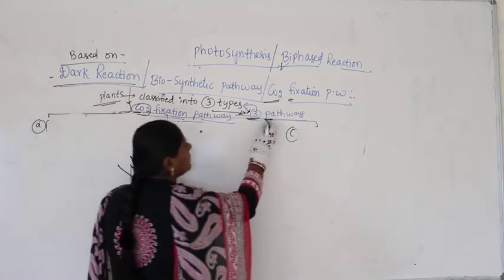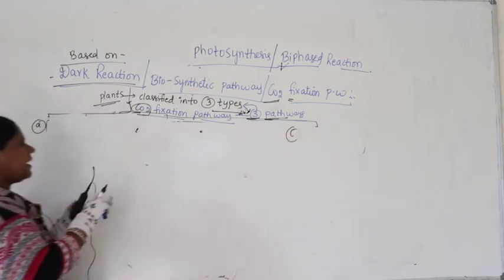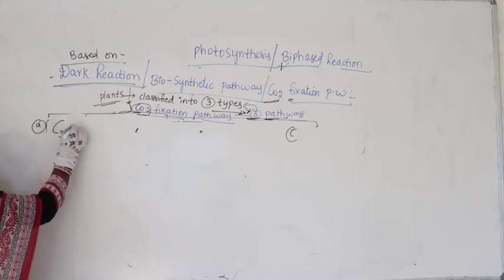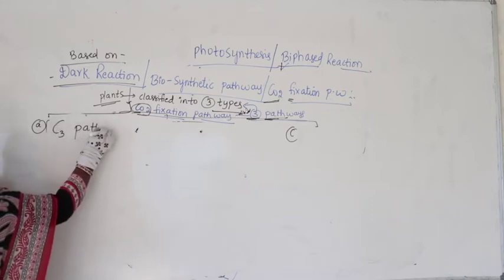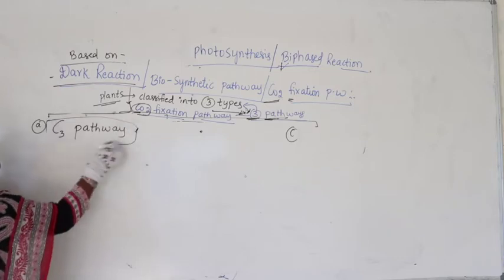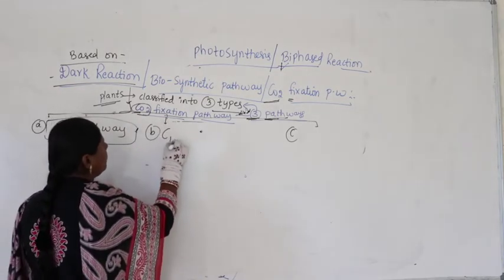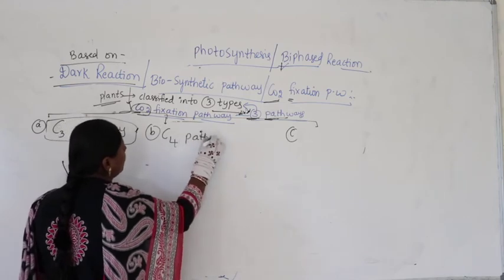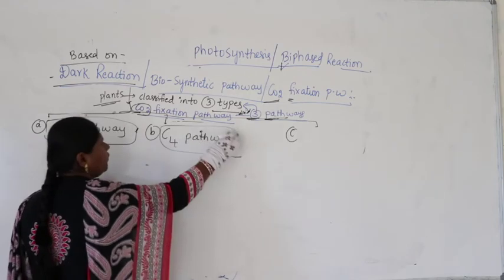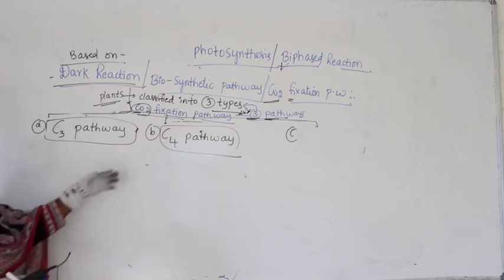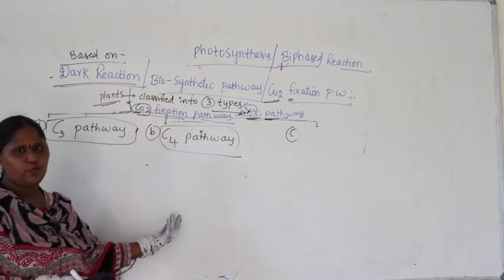Now let us see what these 3 pathways are. The first pathway is the C3 pathway. Better let us discuss in terms of pathways or processes, and the second one is the C4 pathway. Either of your wish, you can write C3 pathway or C3 plants, C4 pathway or C4 plants.